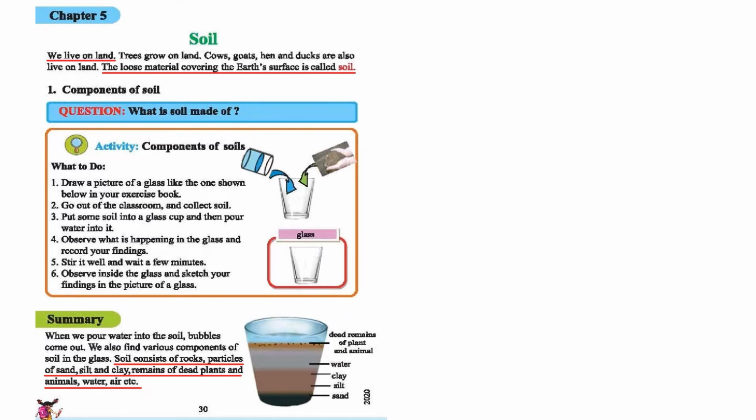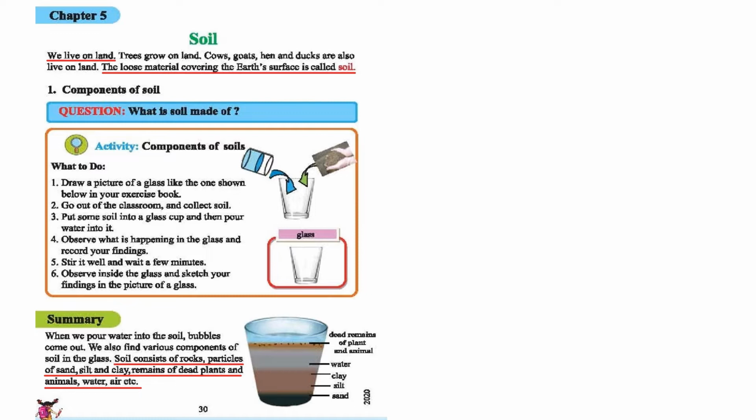First of all, I am going to read the topic, then I will discuss it in detail. Soil. We live on land. Trees grow on land. Cows, goats, hens and ducks also live on land. The loose material covering the earth's surface is called soil.